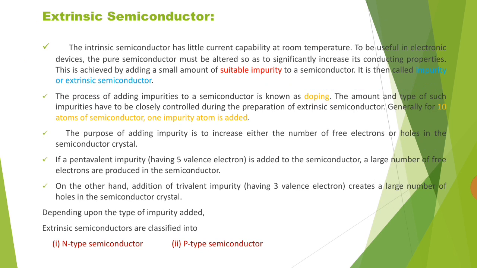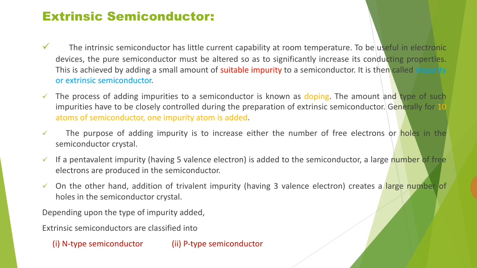The process of adding impurity to a semiconductor is known as doping. The amount of impurity has to be closely controlled during the preparation of extrinsic semiconductor. Generally, for 10 atoms of semiconductor, one impurity atom is added. The purpose of adding impurity is to increase either the number of free electrons or holes in the semiconductor crystal.